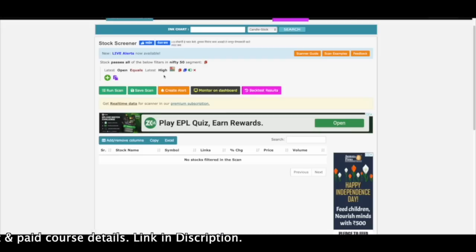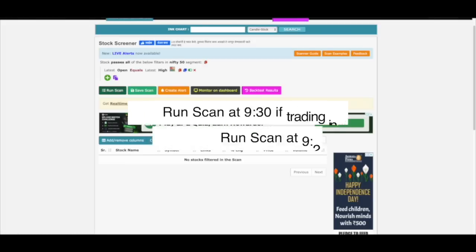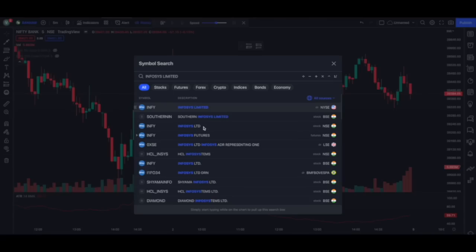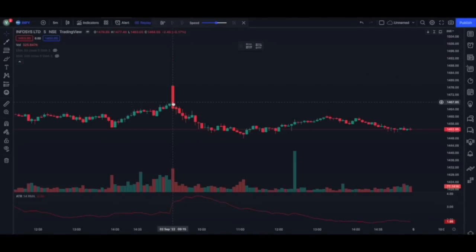When open is equal to high, what kind of stocks will we get? We will get those stocks which have seller's pressure, right? So I will click on run scan. When I run scan, these are all the stocks which I got. 4 stocks. You saw examples of Tata Consultancy, you saw Tata Steel. You can also go check these stocks. Infosys, NSE. You can see this is the first candle of the day.